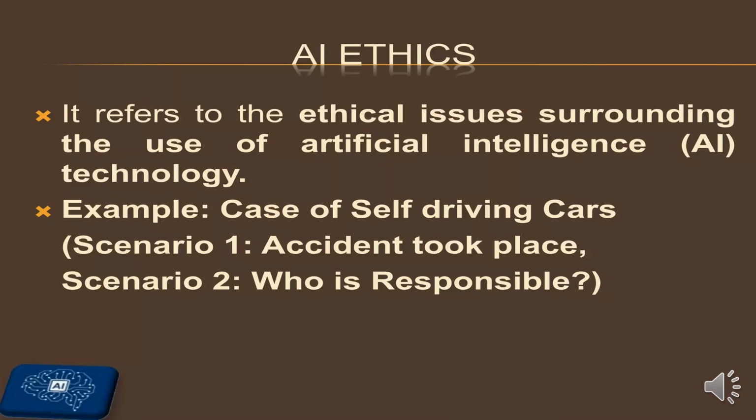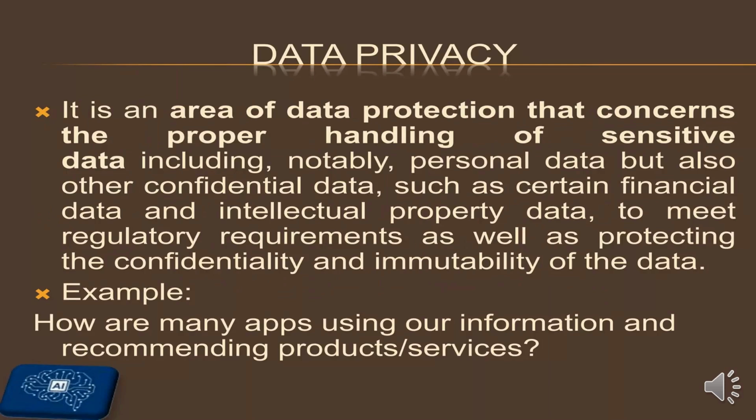So these are certain ethical questions, and when ethics are there, certain points are to be considered. Like first one is your data privacy. See, everyone wants the data to be protected, because when we are digitally working, we are in a digital world, then we have to share certain information with the sites. But up to what extent is our data secure, safe, private? This is the major concern related to AI ethics, because the sites are used to share our information, and we ourselves agree to the conditions, yes, agree and then continue, because unless and until we agree to their terms and conditions, we won't move forward.